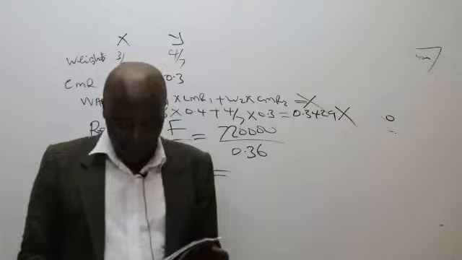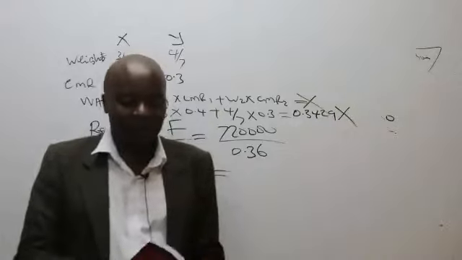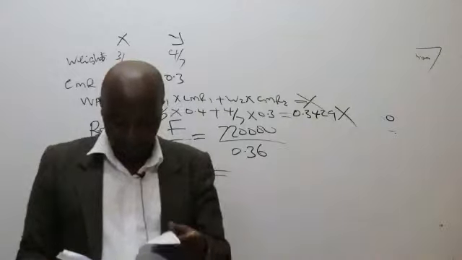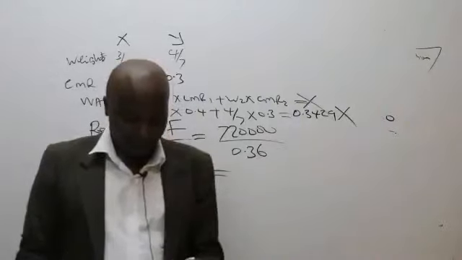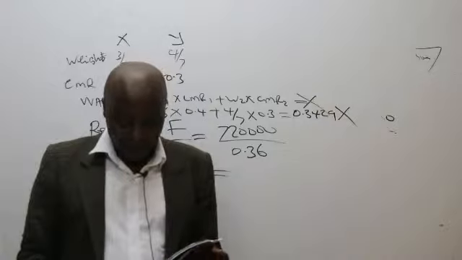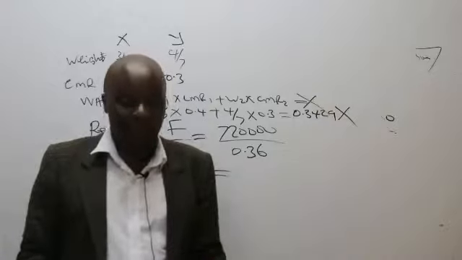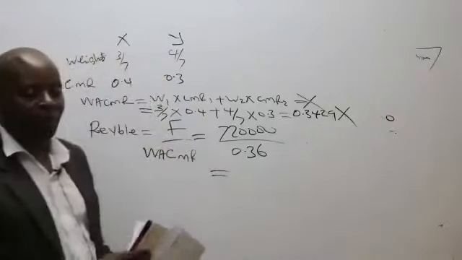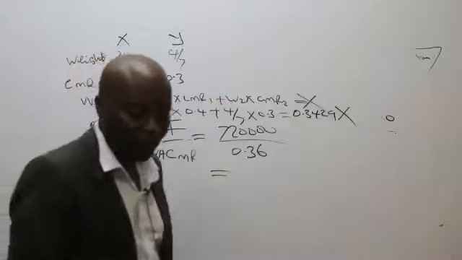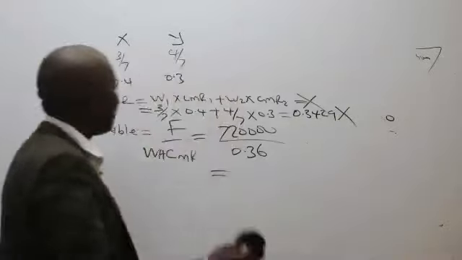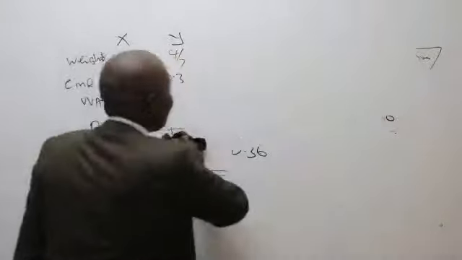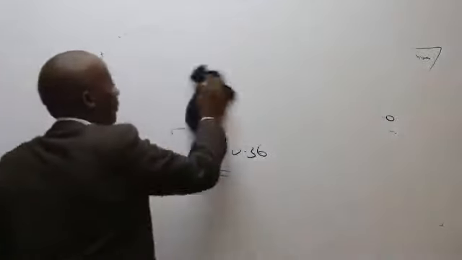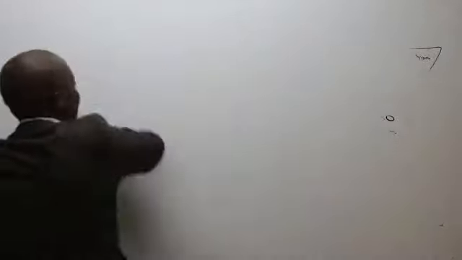So amongst those methods we have done, ladies and gentlemen, which one do you think we should adopt? Which one is the better option amongst the three methods I've shown you of getting the break-even revenue?